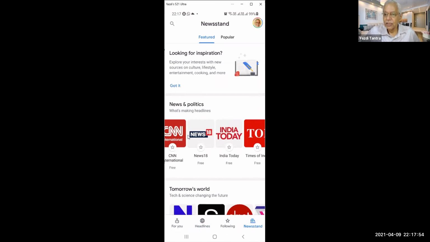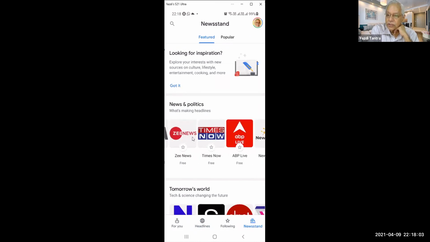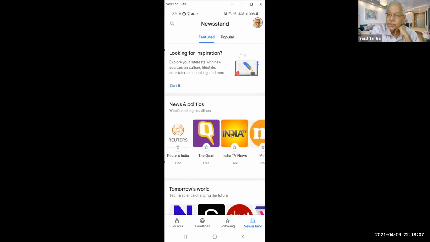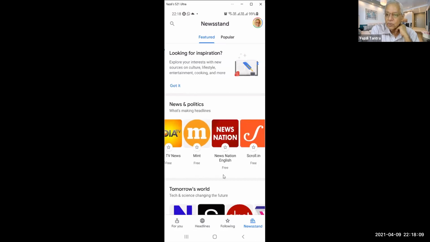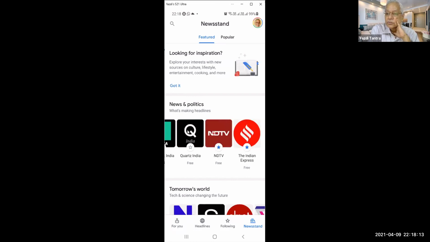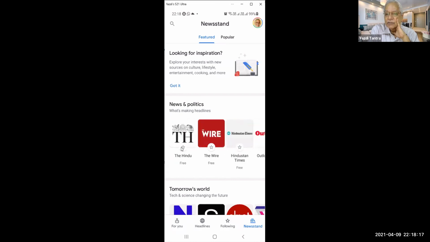This is my favorite, or this is what we call as following. I want to follow India Today very closely, or I want to follow Z News very closely, or Times Now, or whatever. See, all the news channels, rather most of the news channels are available here, and most of them are free. So you can just select any newspaper, magazine of your choice.